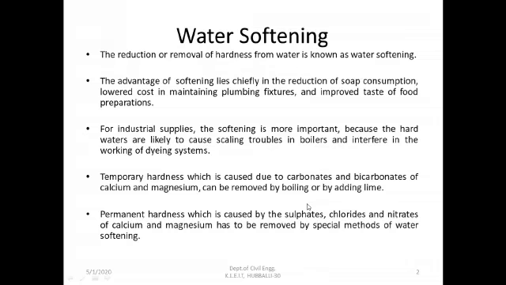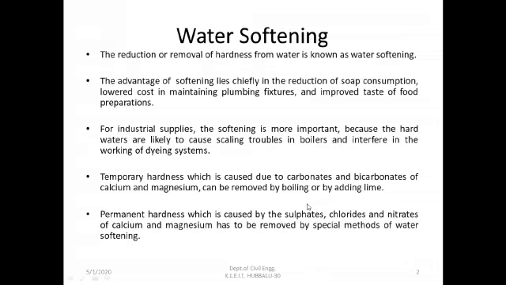For example, in a textile industry, hard water is not desirable. If boilers are used, there will be a scaling problem, though a few industries need hard water. That's why the standards are different for different industrial supplies. Based on that, the treatment has to be given.